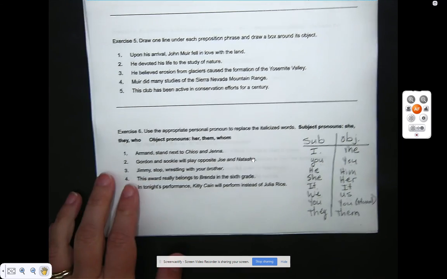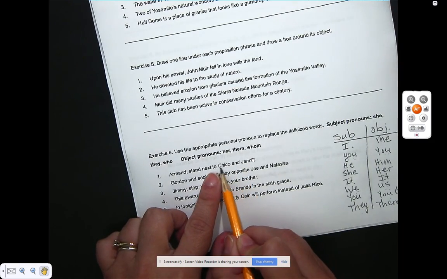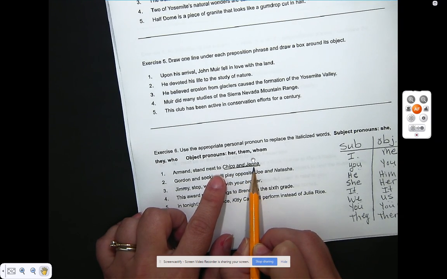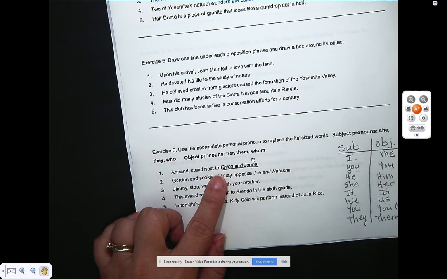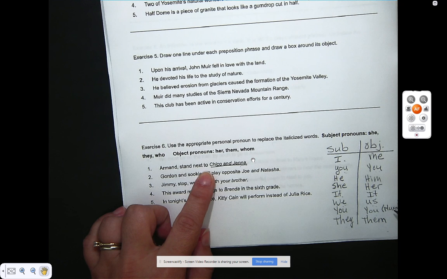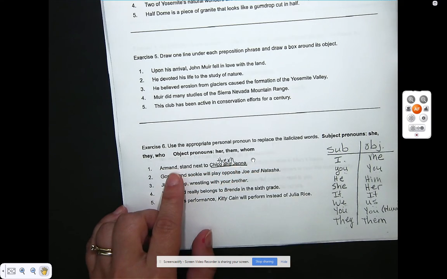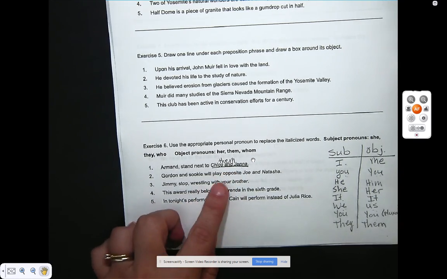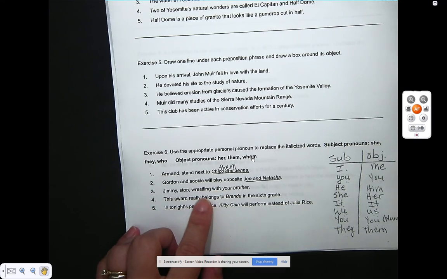Okay, so for this part, you're supposed to take the italicized word. So here are words, Chico and Jenna. What would you replace? It's at the end of the sentence, so it's going to be an object pronoun. What would you use? Them. Armand stand next to them. Okay. Now, opposite Joey and Natasha. I'll let you figure that one out.